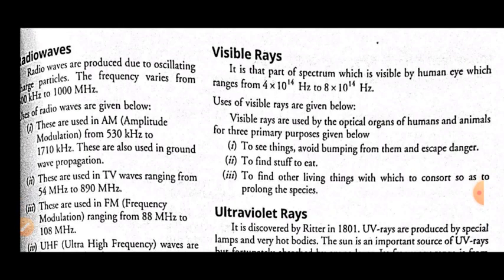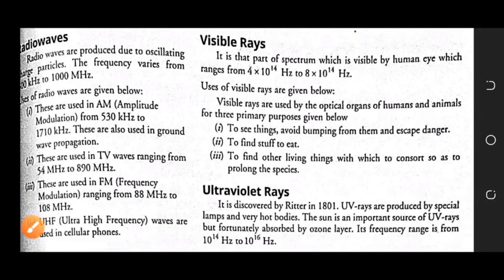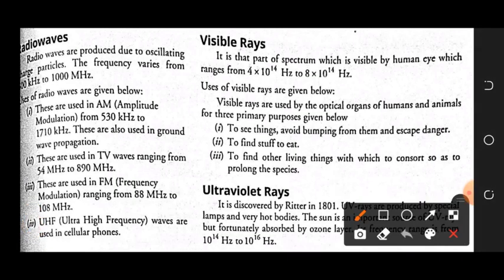The first type of wave we have is again the radio wave. As I have told you just now, radio waves are produced by oscillating charged particles, and the frequency varies from 500 kilohertz to 1000 megahertz.